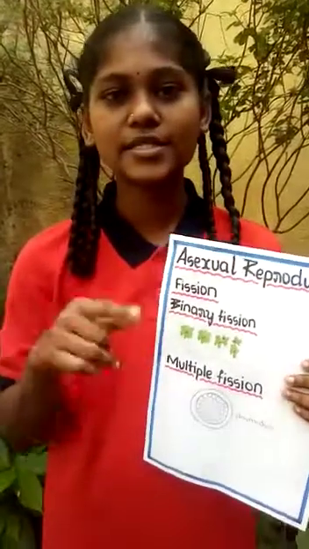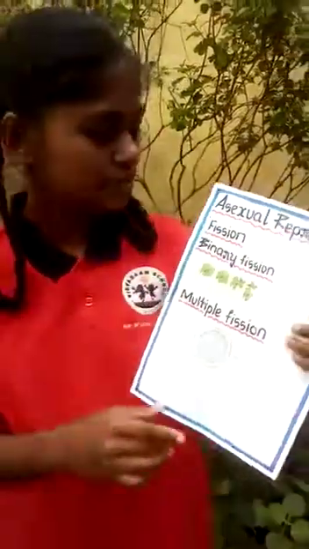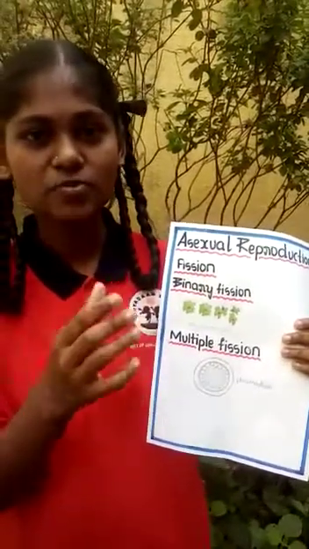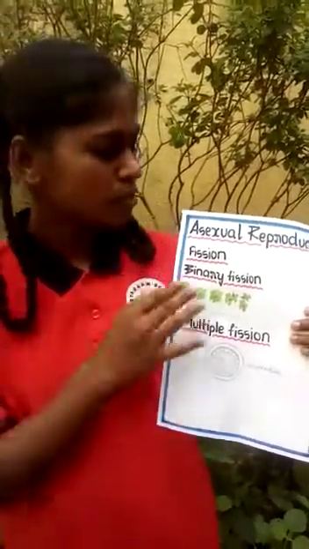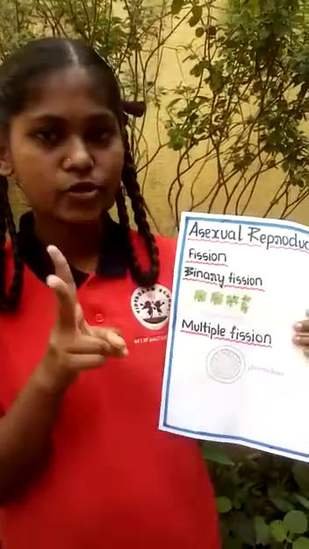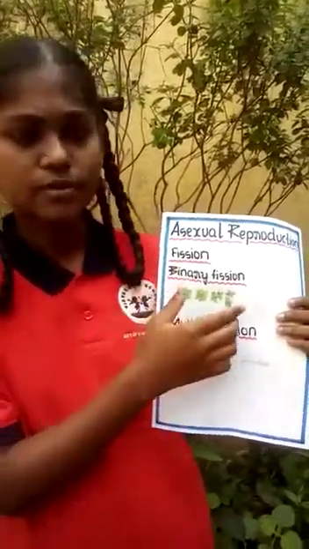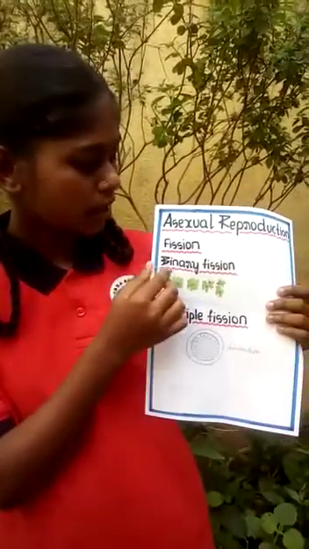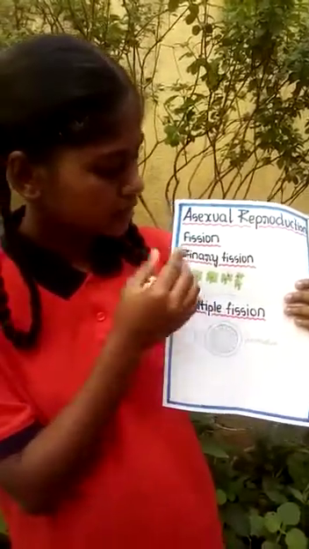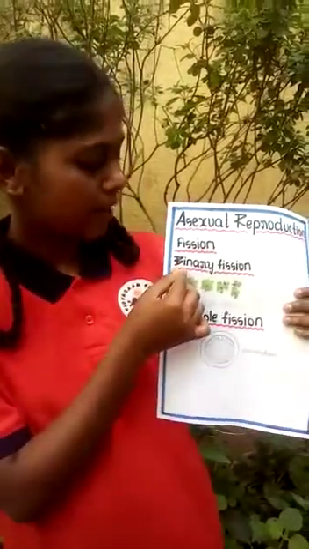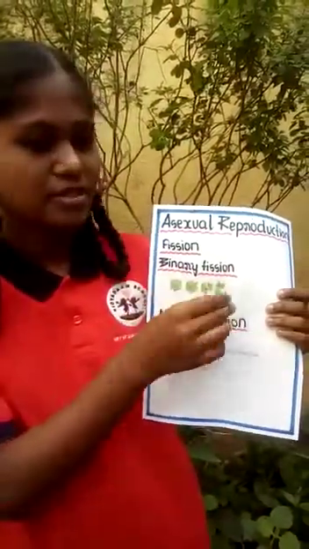Asexual reproduction has 6 modes of reproduction. The first one is fission. The name itself says fission, which means dividing or breaking down. Fission can be divided into two types, that is binary fission and multiple fission. In binary fission, an organism known as the amoeba divides into two daughter cells. Binary means two, and fission means breaking down.